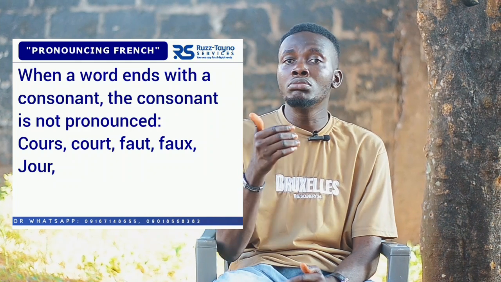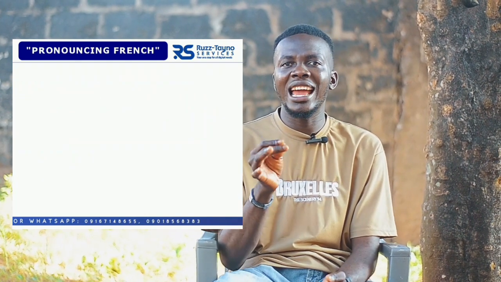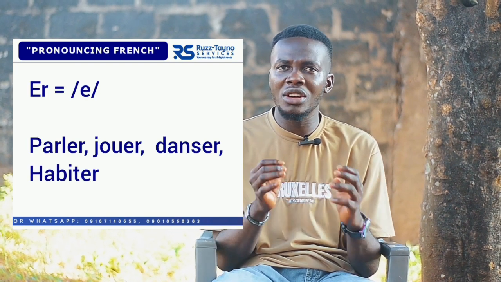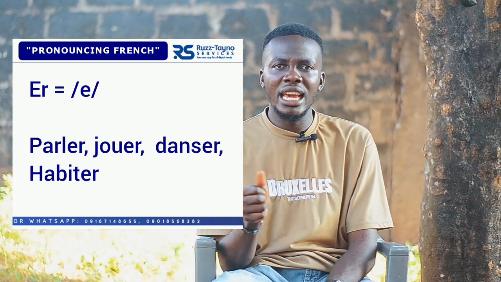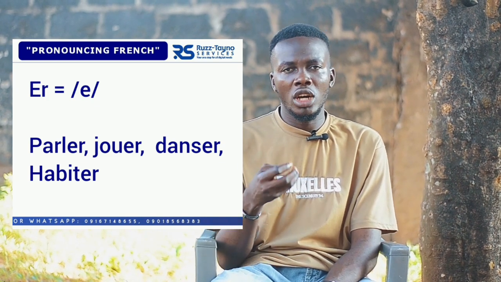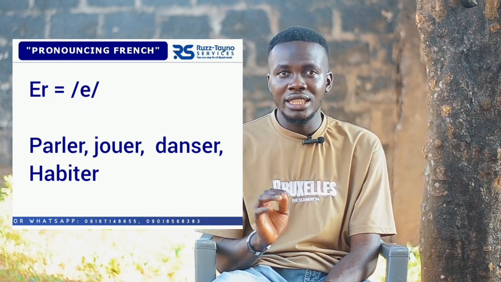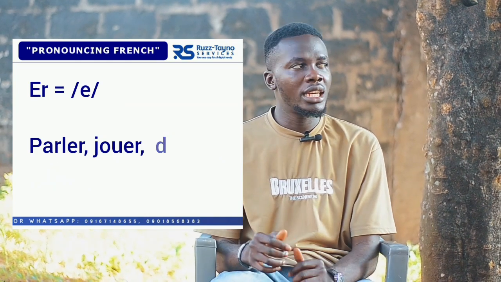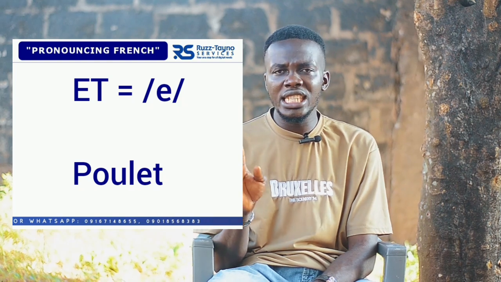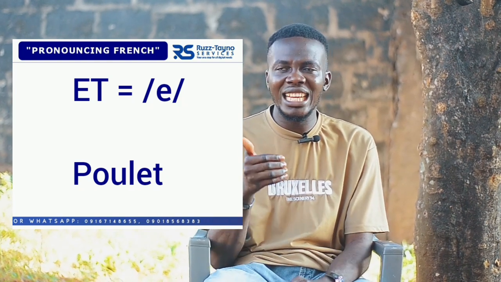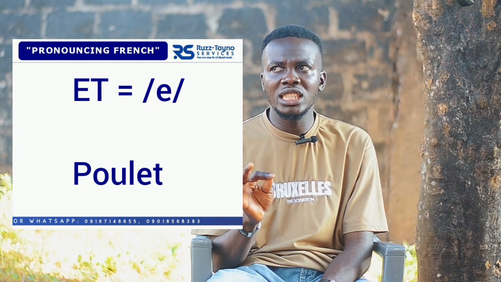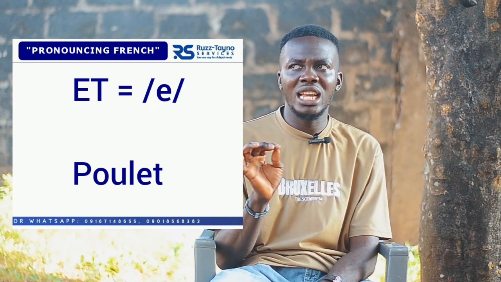Okay, now we move to words ending with ER. Words ending with ER are pronounced as A, like parler, jouer, danser, habiter. Okay, the next one is words ending with ET. Words ending with ET are also pronounced as A, like poulet.